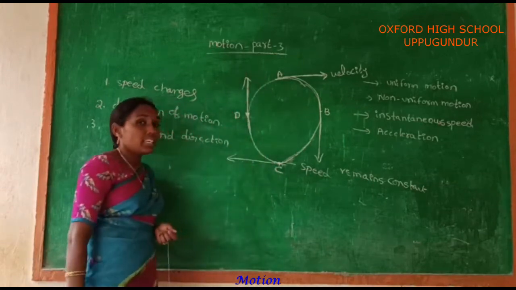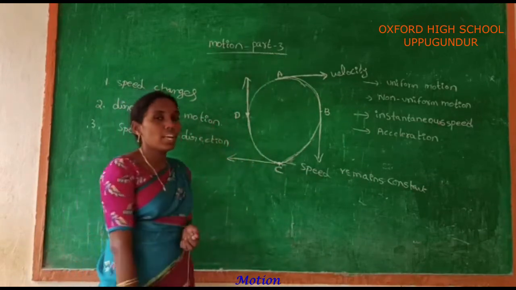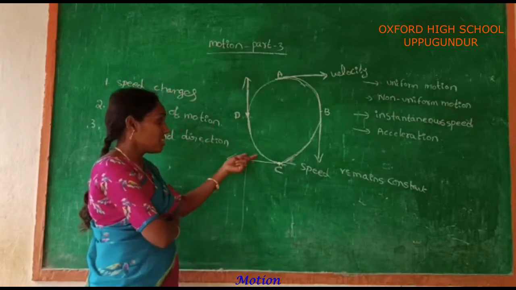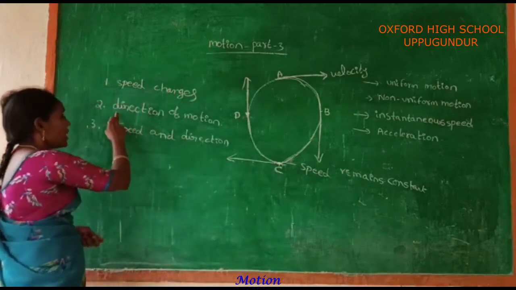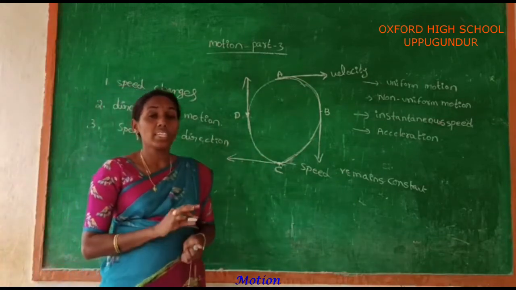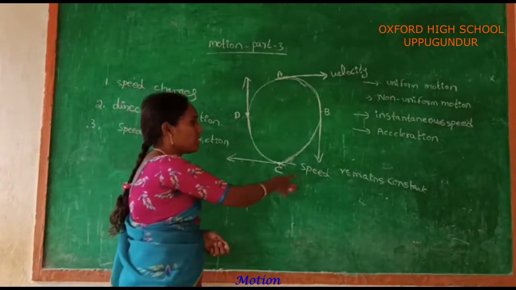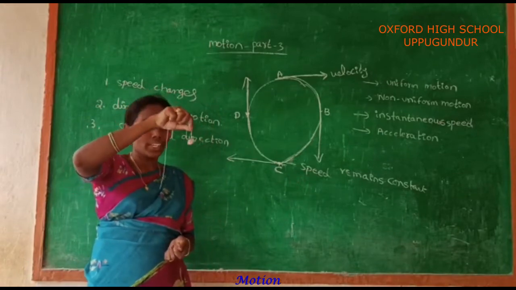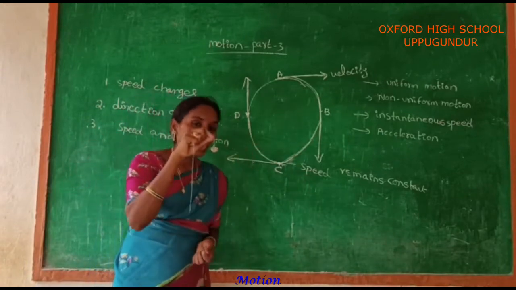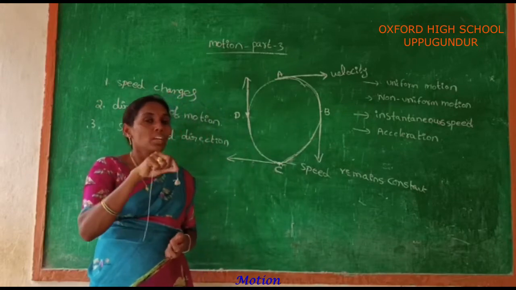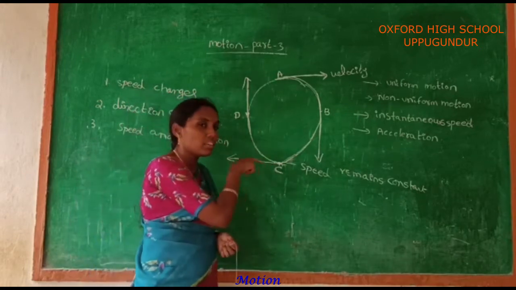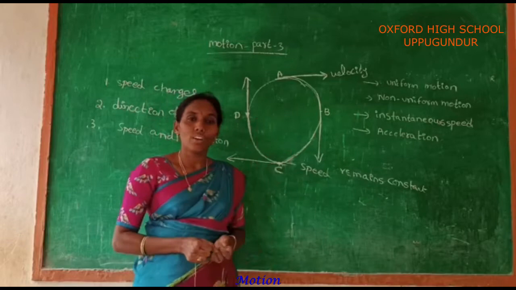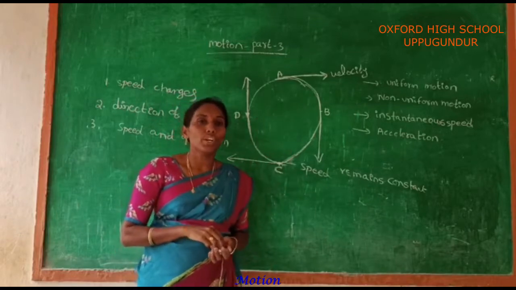At every instant of time, the direction of the velocity always changes, but the speed remains constant. This is the second case: the direction of the motion always changes at every instant of time, but the speed remains constant. There is a stone tied with a string, moving continuously. In this case, the path of the motion is a circular motion. The body is always moving in a curved path. That time the speed remains constant, but the direction of velocity always changes at the particular instant.